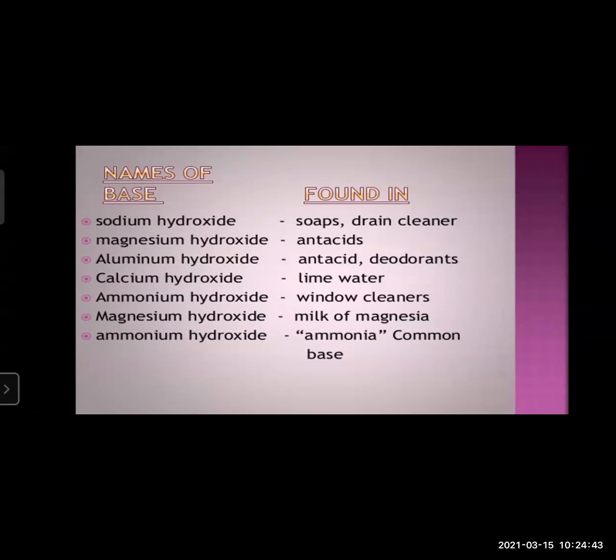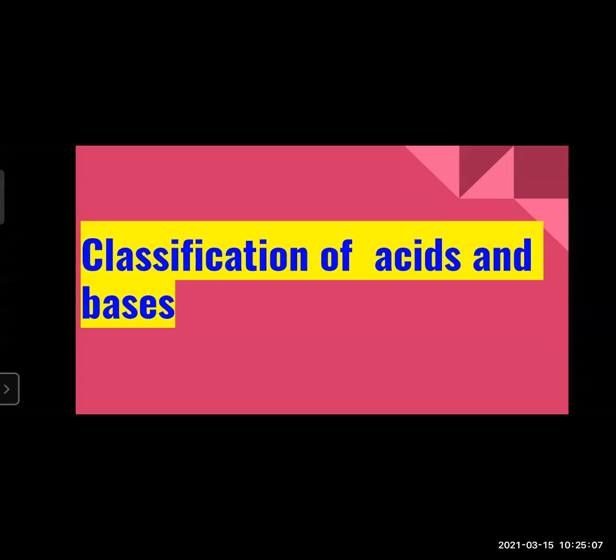Magnesium hydroxide is found in antacids. Aluminum hydroxide is also found in antacids and deodorants. Calcium hydroxide is lime water. Ammonium hydroxide is found in window cleaners. Magnesium hydroxide is milk of magnesia. Ammonium hydroxide is ammonia, a common base. So these were the examples of names of the bases and their source.